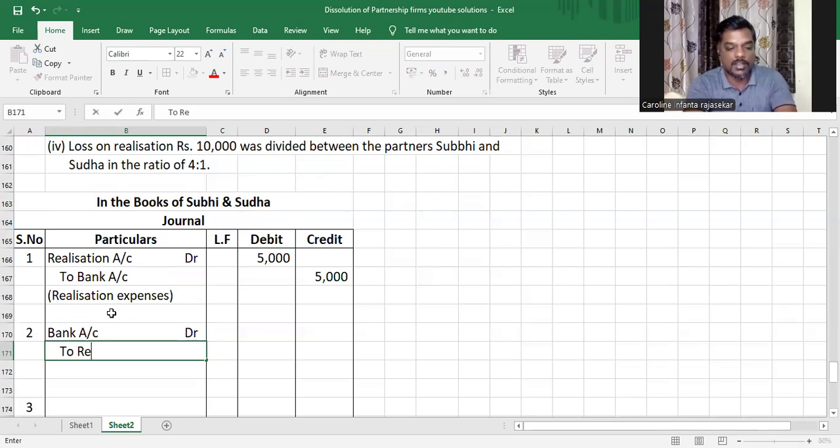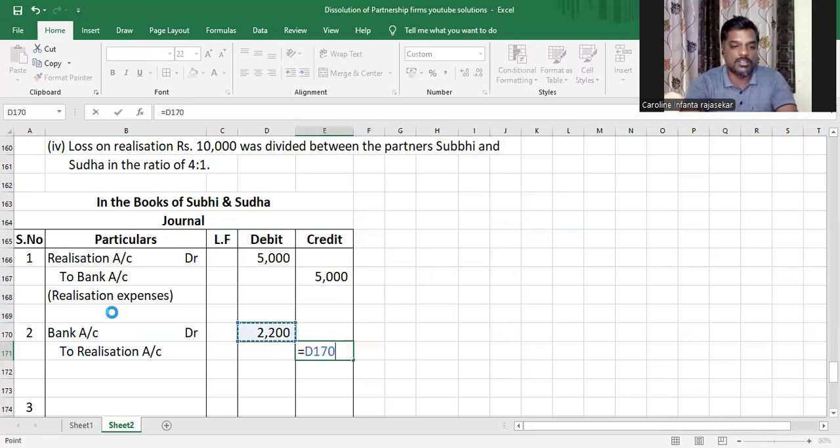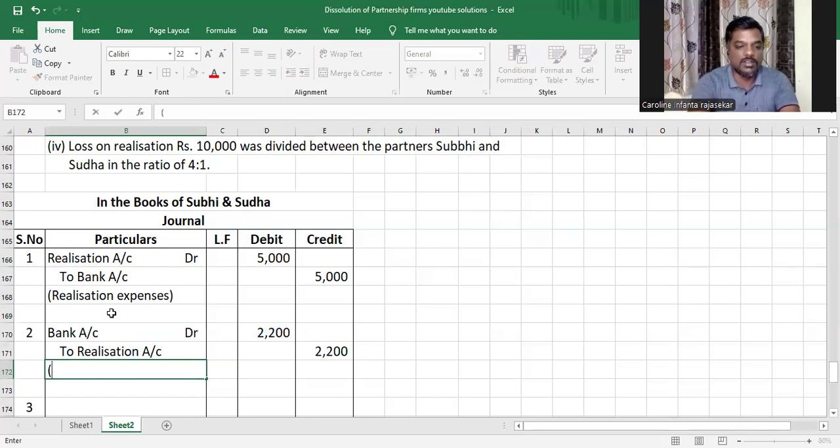Journal entry will be bank account debit to realization account 2,200. It does not matter if it was unrecorded or recorded, as I told you many times. Understood or not, my dear children? Asset has gone out, so realization will be credited and money has come into the bank, so bank account will be debited. Unrecorded asset realized. All right.